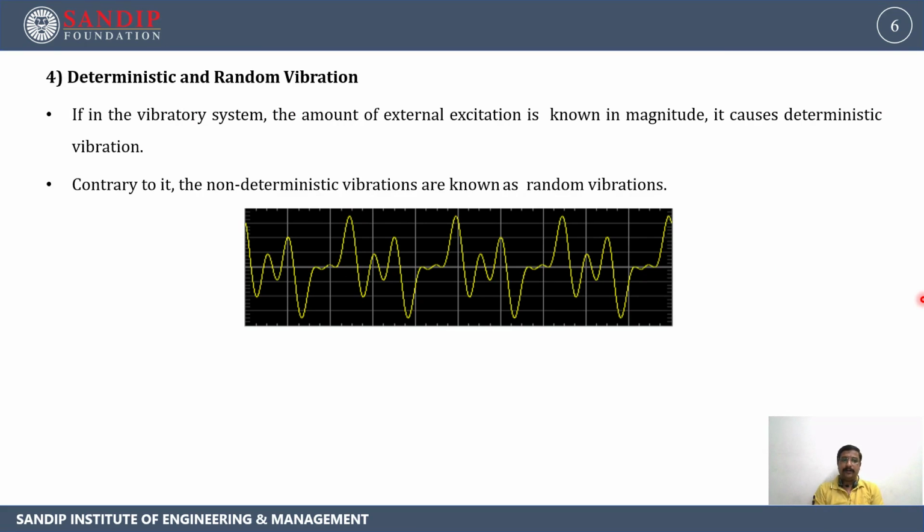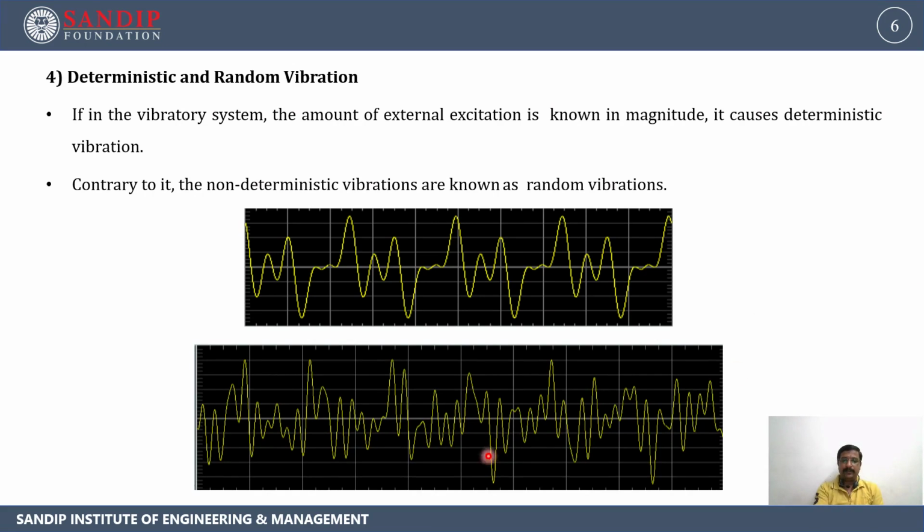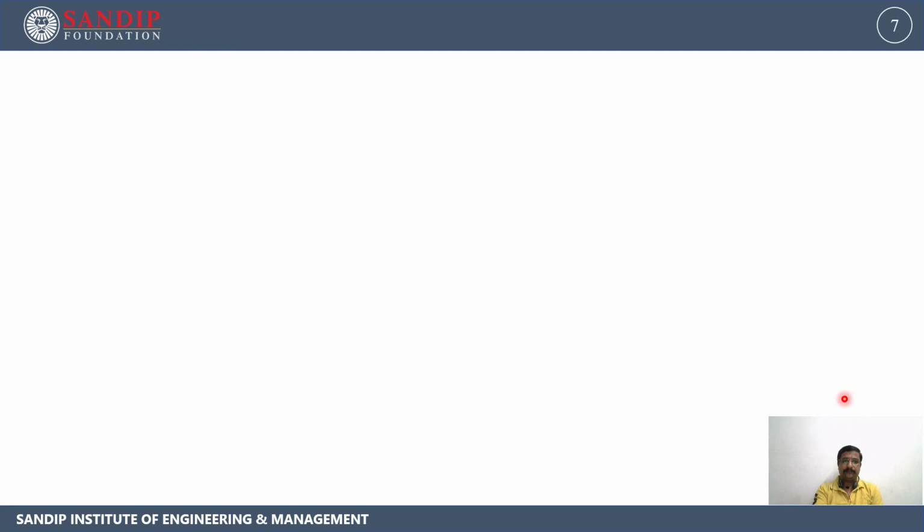Contrary to it, the non-deterministic vibrations are known as random vibrations. It means where we cannot measure the amplitude of vibration, such types of vibrations are called random vibrations. Here we cannot measure the amplitude of vibrations exactly. At this position it is not possible to measure the amplitude at this particular point. Such types of vibrations can be defined as random vibrations.